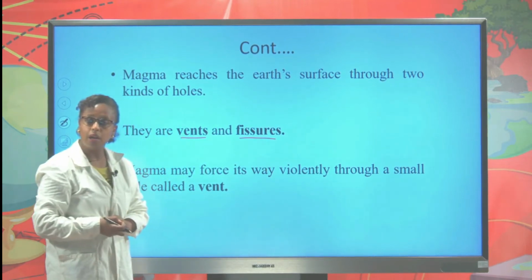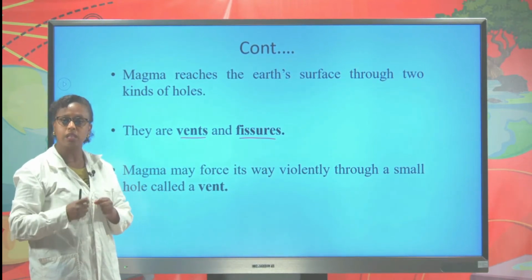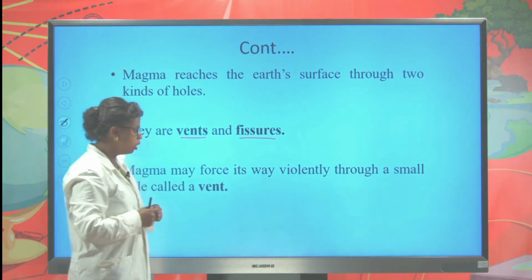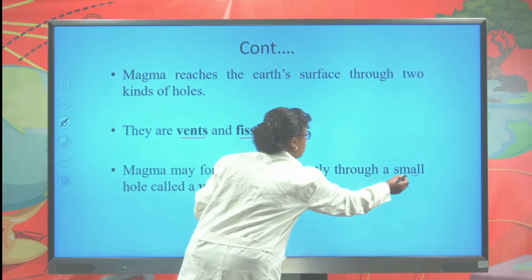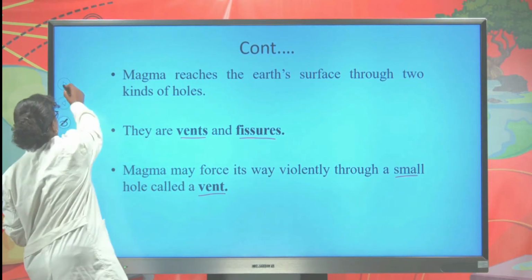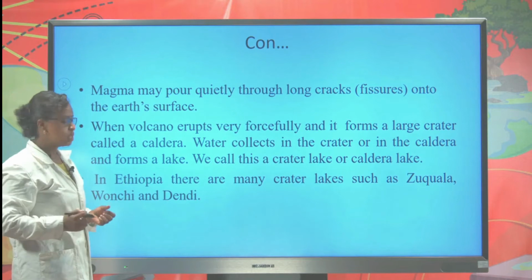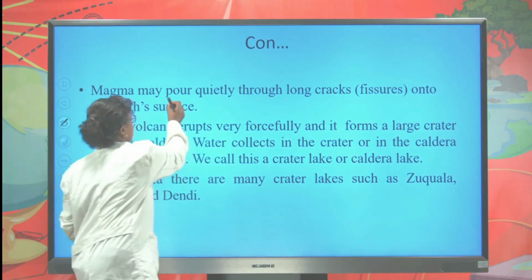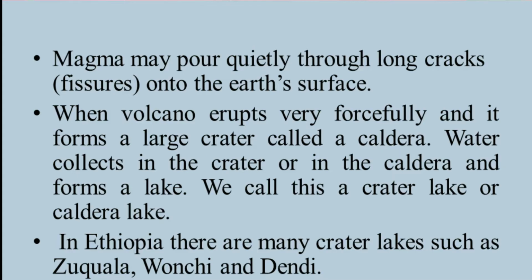When the magma comes out forcefully through a small hole, we call this hole a vent. Whereas when the magma pours out quietly through a large crack, we call this crack or hole a fissure.